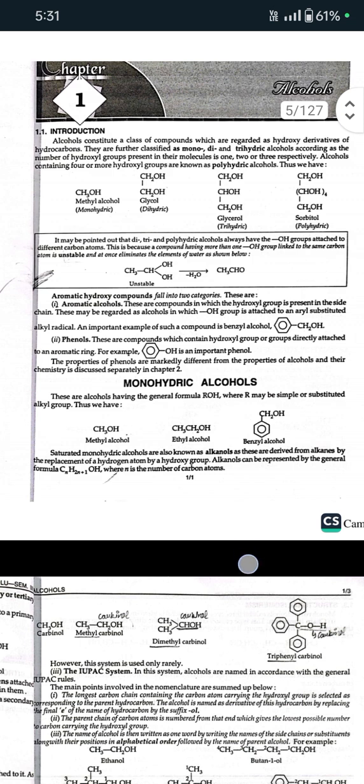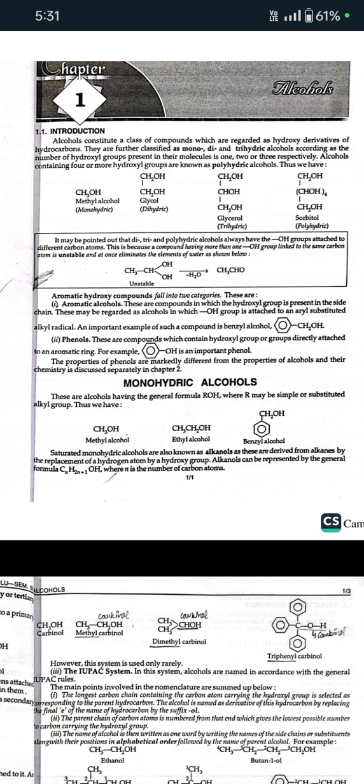Next is aromatic hydroxyl compounds. They fall into two categories. These are aromatic alcohols. Aromatic alcohols are the compounds in which the hydroxyl group is present in the side chain. These may be regarded as alcohols in which the OH group is attached to an aryl substituted alkyl radical. An important example of such a compound is benzyl alcohol.